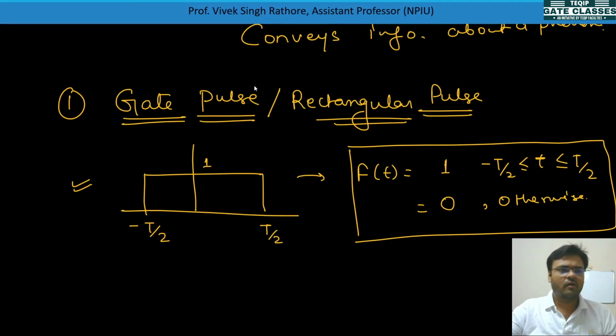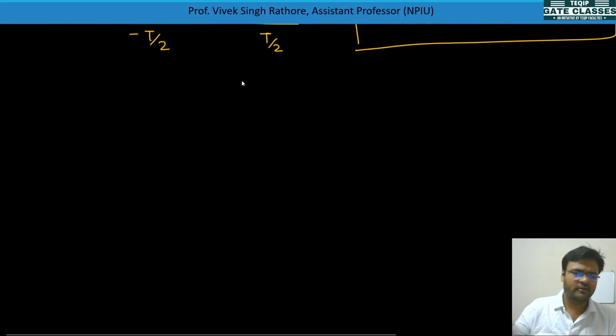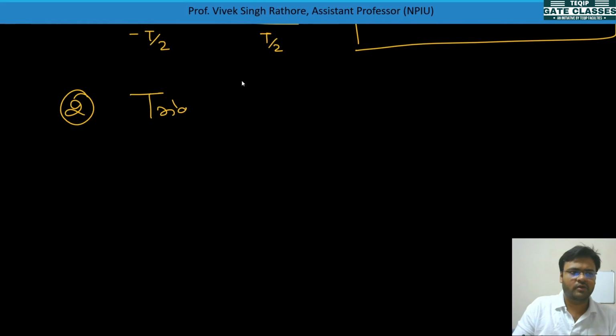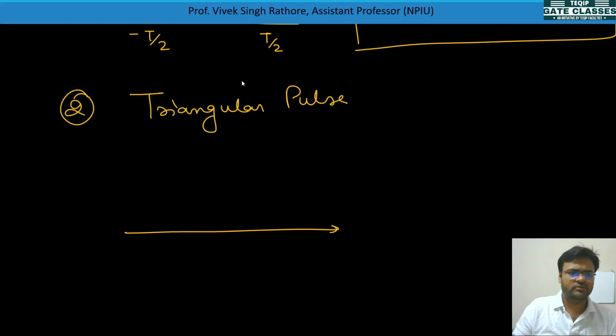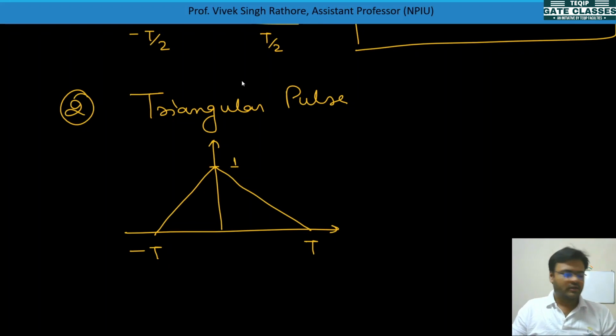Now the second signal we'll take here is the triangular pulse. If you see from here to here, this is called a triangular pulse, and here we will take a range from minus T to plus T, and let the magnitude be 1. So how can we represent this triangular pulse?